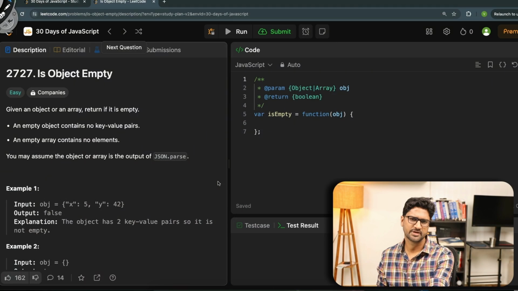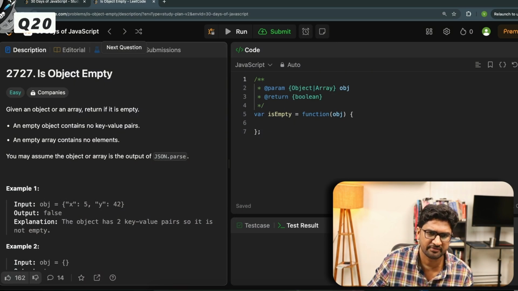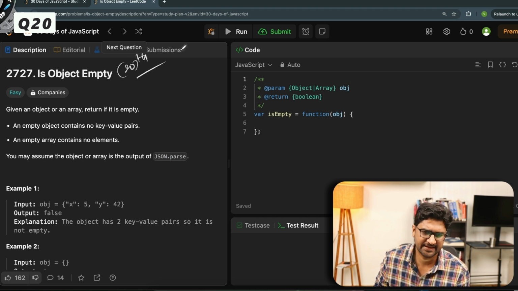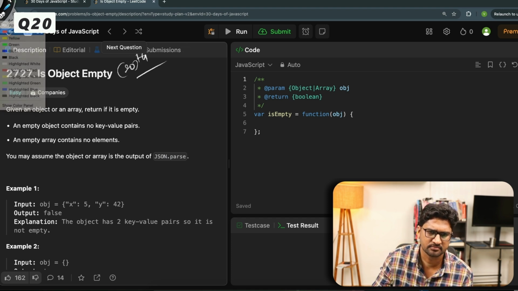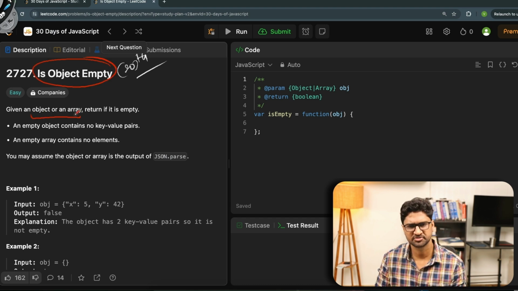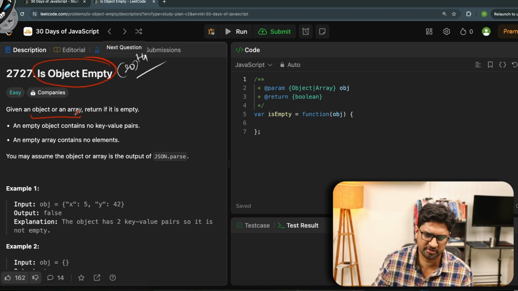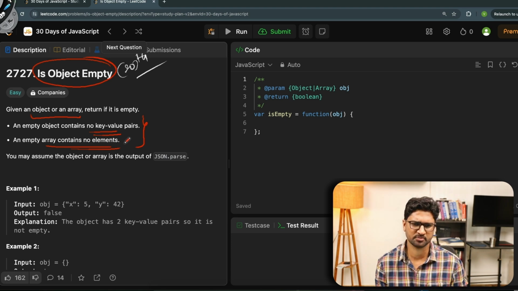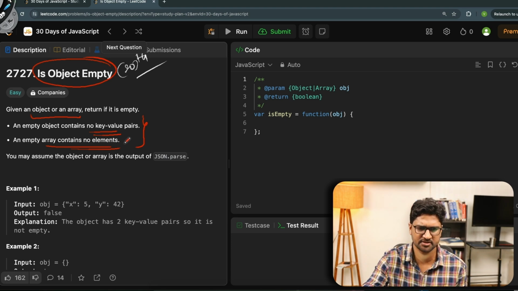So now let's try to move to the next question. This is basically the 20th question that we have to solve. The question says: is object empty? What does that mean? Given an object or an array, which is also an object, return if it is empty. And what is the definition of empty? An empty object contains no key-value pair and an empty array contains no elements. Simple, right? You may assume that the object or array is the output of JSON.parse.